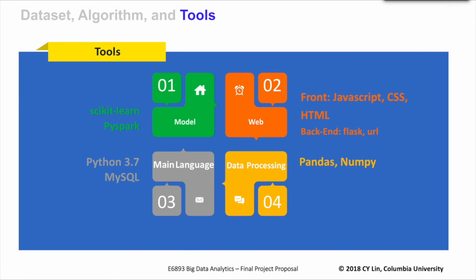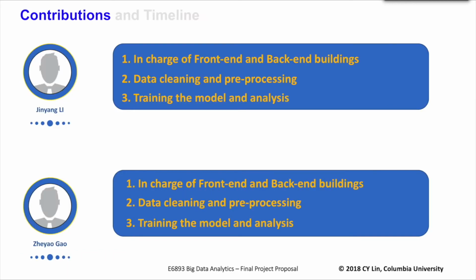Here are the tools we have used. First, we use scikit-learn to do PCA and turn it to RGB, and we use the package in PySpark to do collaborative filtering. And we also use JavaScript and HTML to build a web page, and we save our data to MySQL Workbench, and we use Python 3 to write API functions. And we also use pandas and NumPy to do some data cleaning and processing. And here are our contributions.